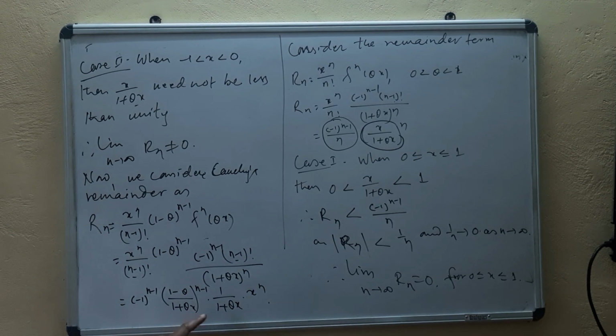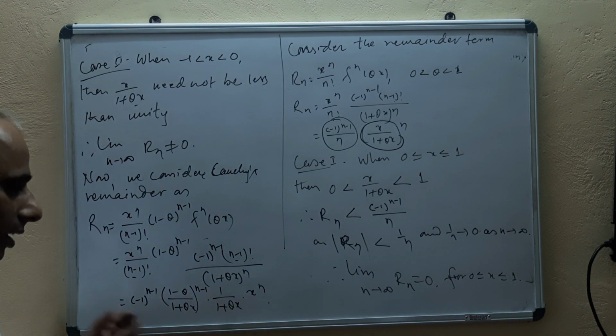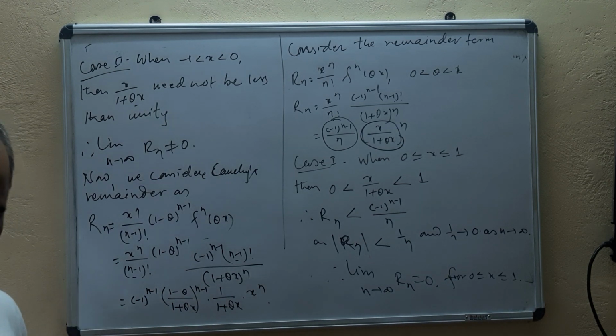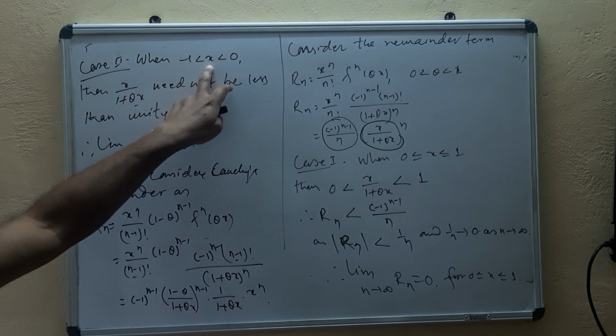Means if you see 1 plus theta x whole power n minus 1 and power 1 is here. Okay. We are just rearranging the terms. And here, if you see 1 upon 1 plus theta x, isn't it? What kind of function we have, we have to see this one also. And next, 1 minus theta upon 1 plus theta x also we need to observe, isn't it? So we are doing this all for x between minus 1 and 0, isn't it?